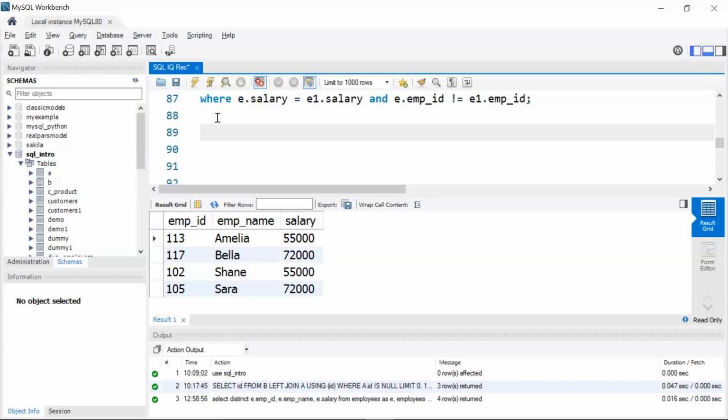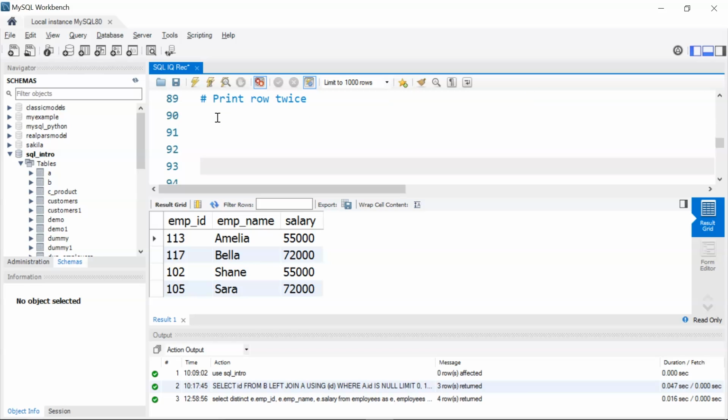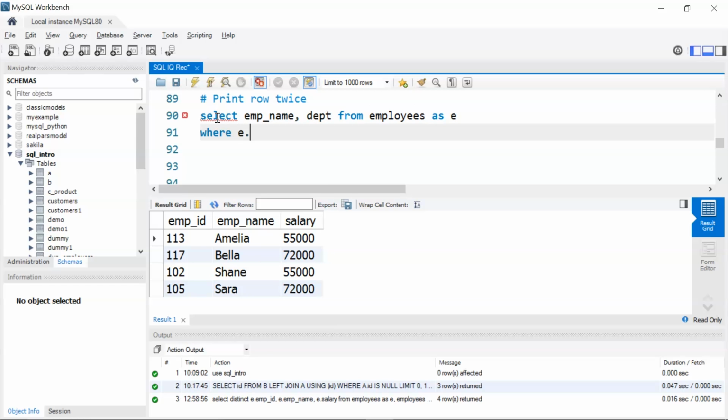Okay, so I'll give my comment as print row twice. Now I'll start with my query. I'll write select my employee name, comma, the department from my table that is employees as E. Then I'll use where E dot department equal to HR. Then I'm going to use the union all operator.